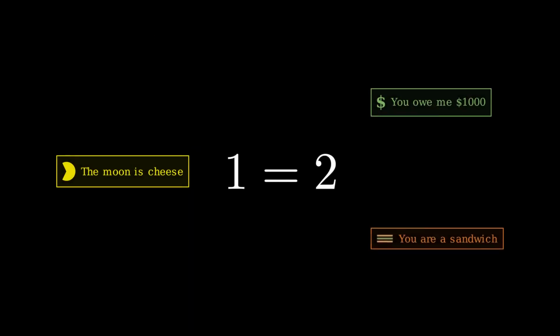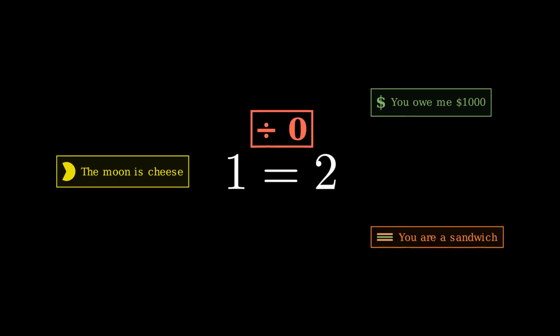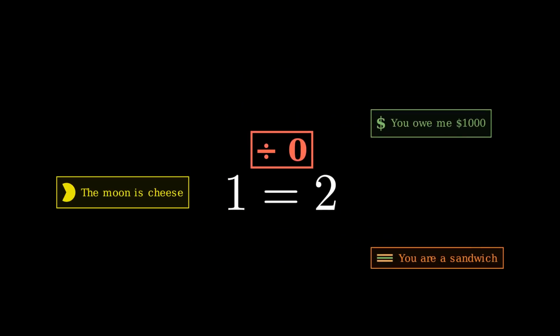I can prove that 1 equals 2. I can prove that you owe me $1,000, that the moon is made of cheese, and that you are simultaneously alive and a sandwich. And all I need is one tiny, forbidden move: dividing by zero. Do it once, and the entire edifice of mathematics politely falls over.